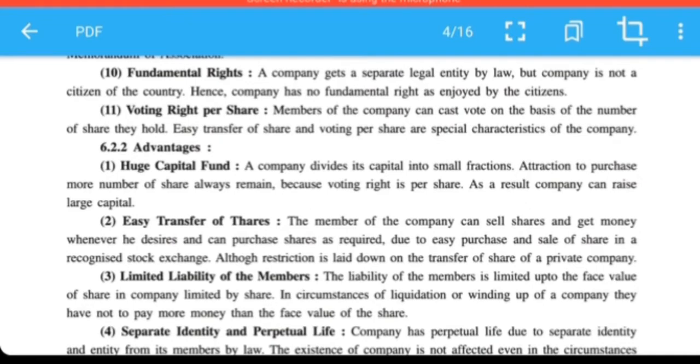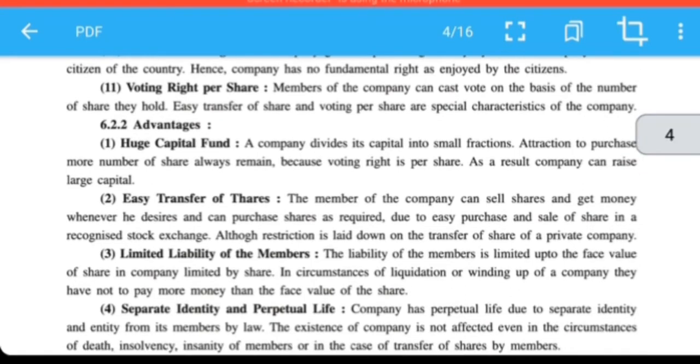The attraction to purchase more shares always remains because voting right is per share. How many votes are taken? If a person has 50 shares, he can vote accordingly. More shares means more votes.